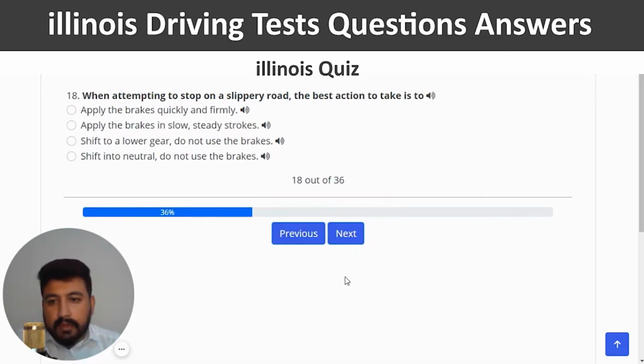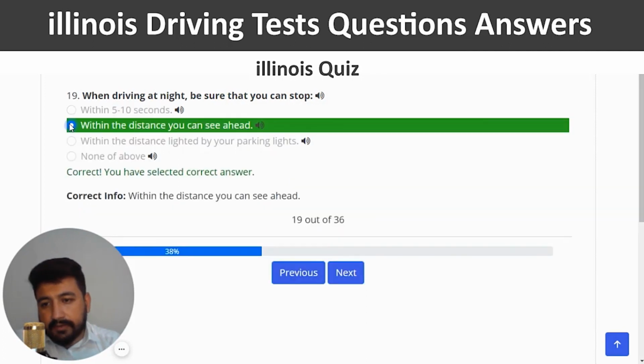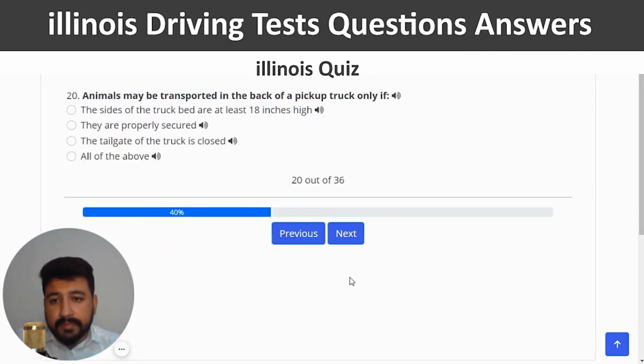And next. When attempting to stop on a slippery road, the best action to take is to. The right answer is apply the brakes in slow, steady strokes. So, second option. And next. When driving at night, be sure that you can stop within the distance you can see ahead, which is second option again. And next. Animals may be transported in the back of a pickup truck only if they are properly secured, which is second option.